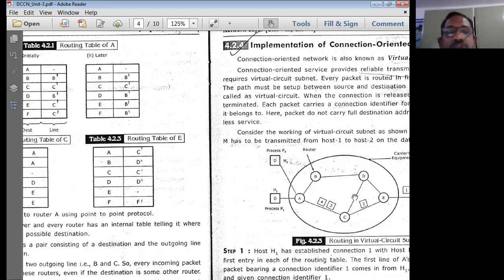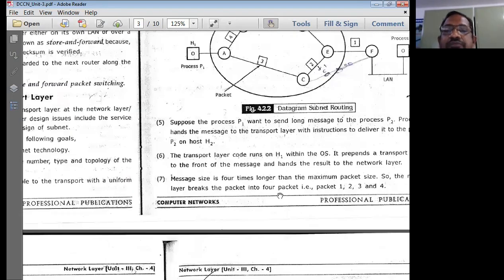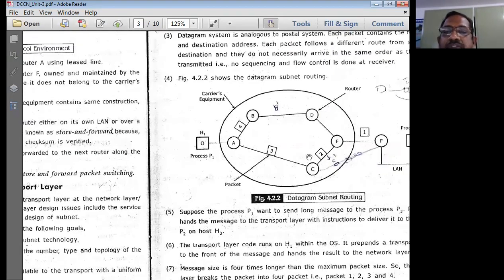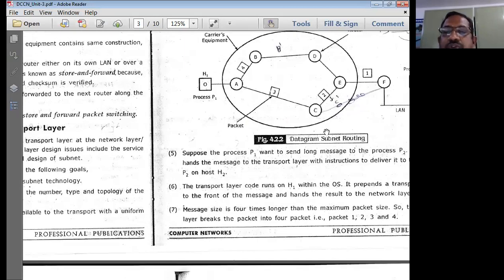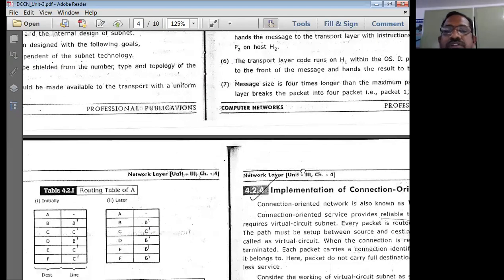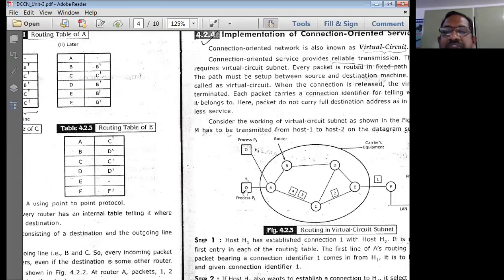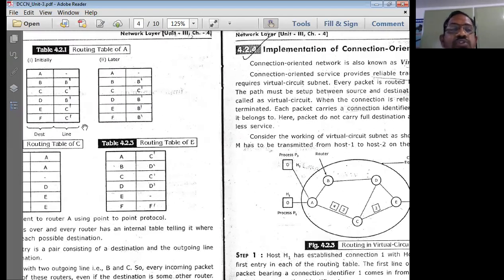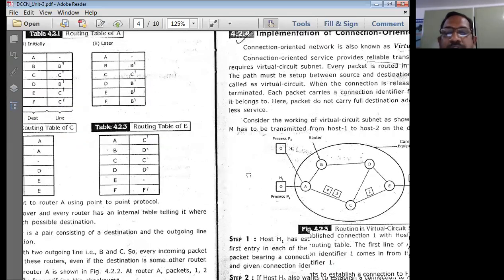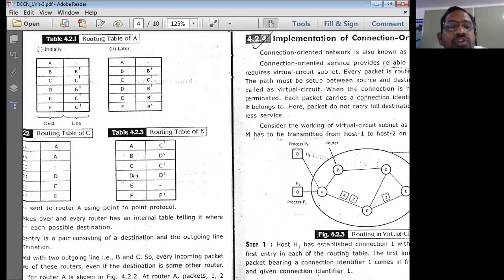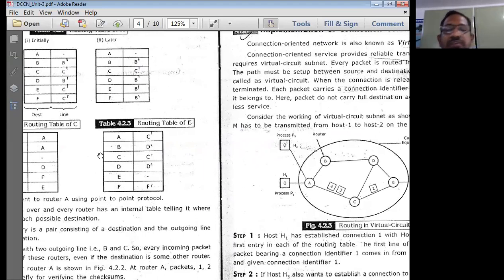All right. If you don't bother about this particular line, in this figure the line from C to D is not there. So when you neglect this line, this figure is the same as the previous figure. This routing table has been drawn based on the previous figure, so I go with that previous figure now.